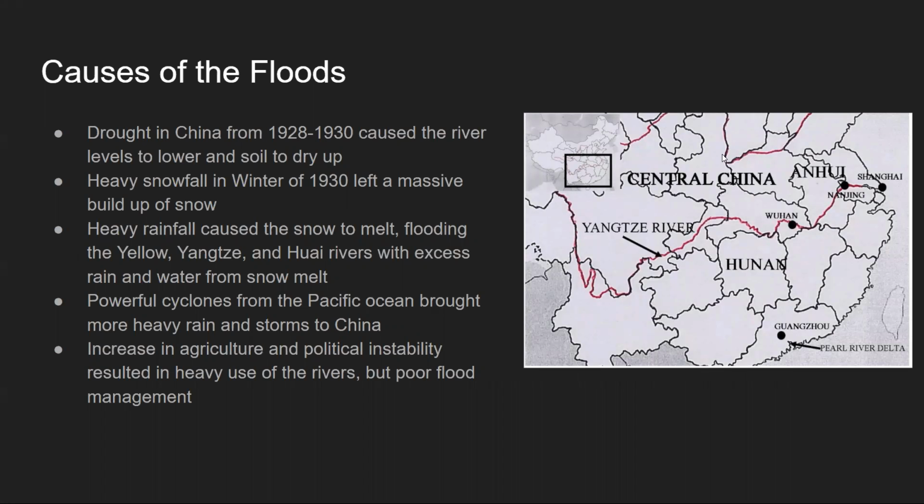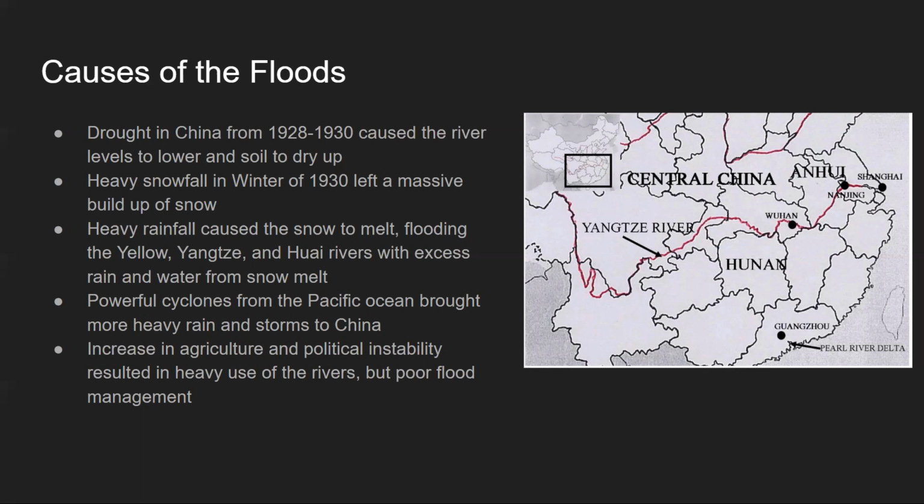So the causes of the flood: from 1928 to 1930, China went through a bad drought. The lack of rainfall made the rivers lower and the soils dried up. Then in the winter of 1930, there were huge snowstorms which left lots of accumulated snow, followed by extremely heavy rains in the spring. These rains melted the remaining snow and added even more water to the rivers. Also, China had been hit with heavy cyclones from the Pacific, which usually only occur twice a year.